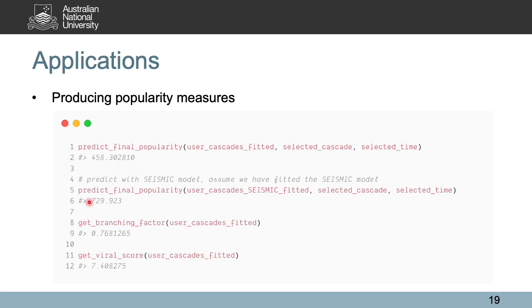The branching factor here is a measure that indicates how many retweets are likely to be attracted for a single tweet. The viral score then measures the expected size of a cascade posted by the user.